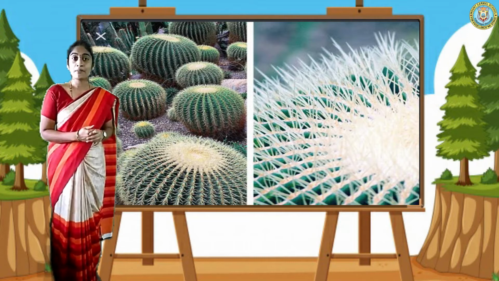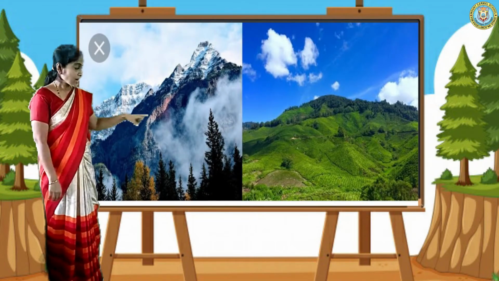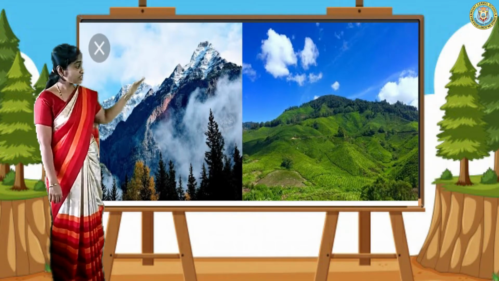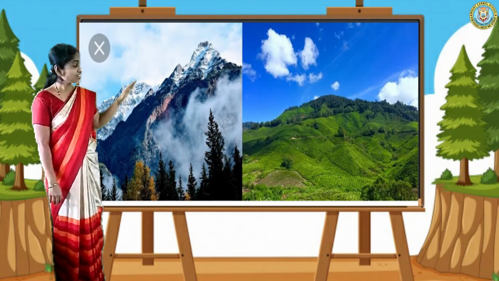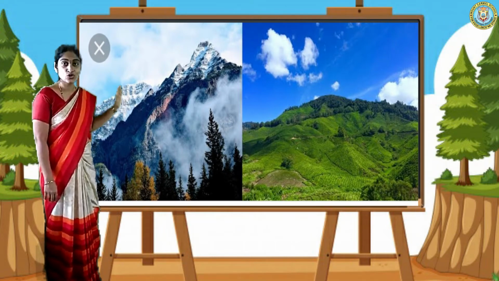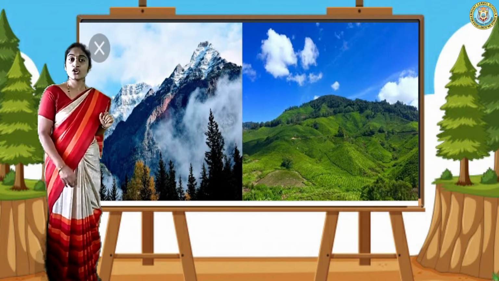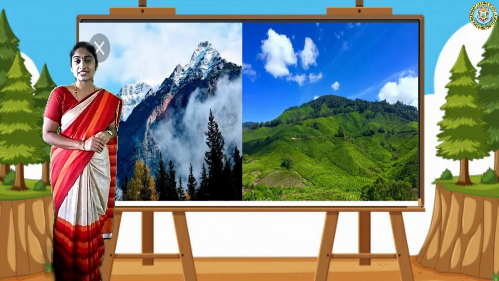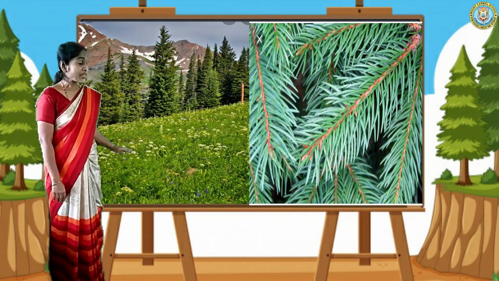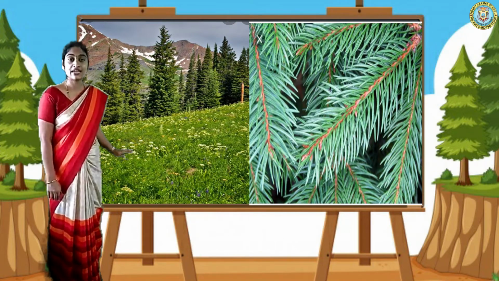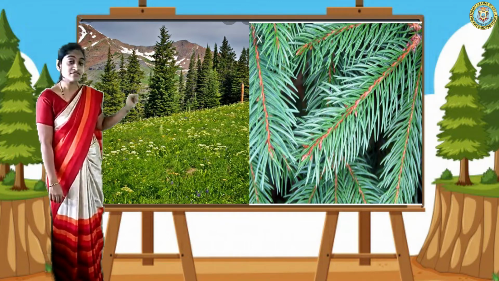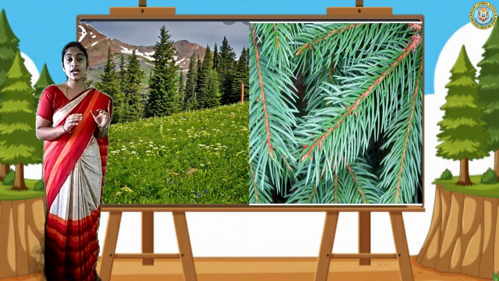Now let us move on to the mountain and hilly areas. See, you can understand the difference between mountain and hill, how the surface changes. Hill is just like a dome shape, and in a mountain peaks are there, and too much ice and snowfall, isn't it? In these areas, which plants can be found? Yes, the plants are having a conical shape like this. These are the plants present in mountain and hilly areas. Why are they having the conical shape and needle shaped leaves? Only because of the atmosphere there.